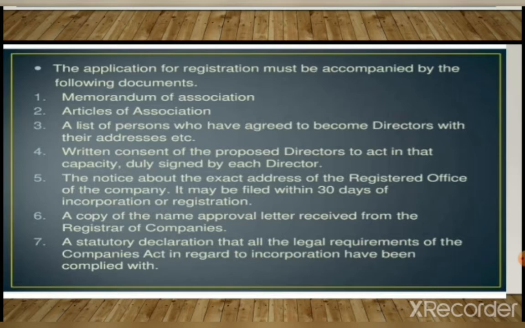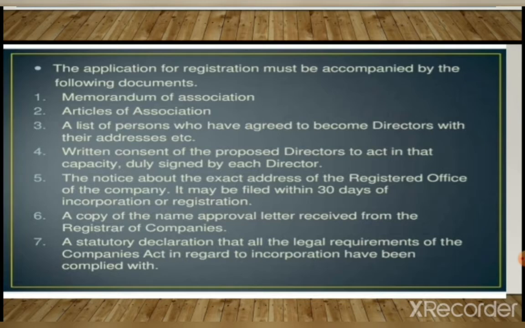The notice about the exact address of the registered office of the company is required. A copy of the name approval letter received from the registrar of the company. A statutory declaration that all the legal requirements of the Companies Act in regard to incorporation have been complied with.